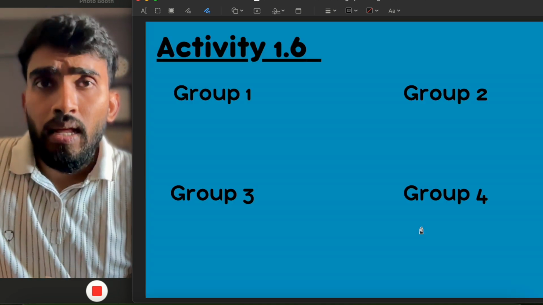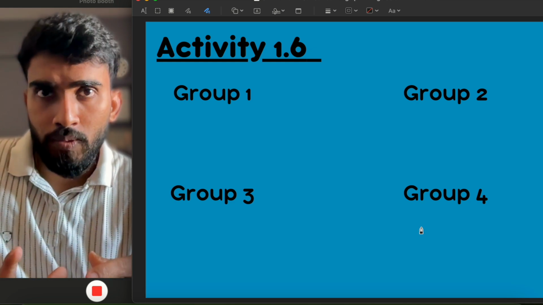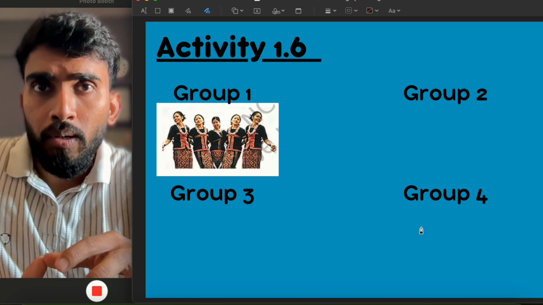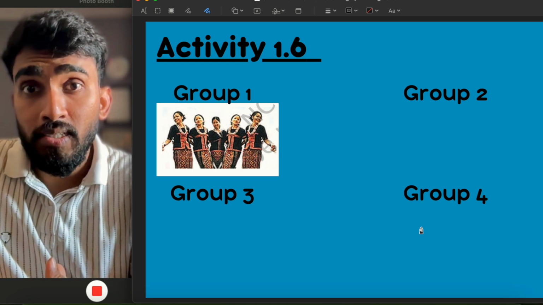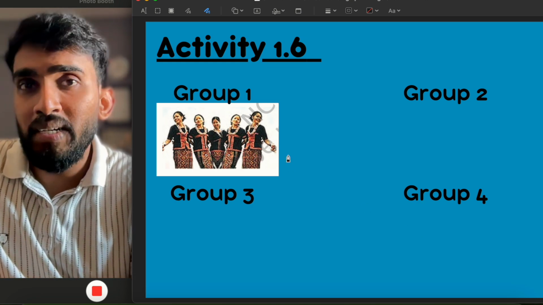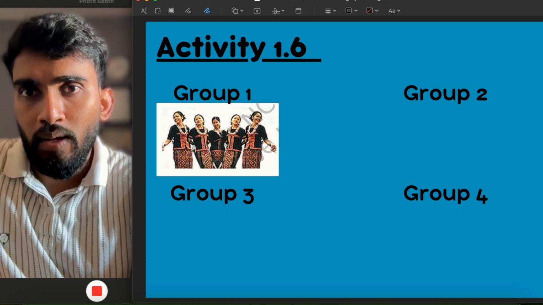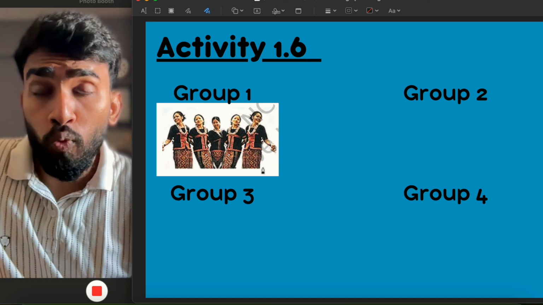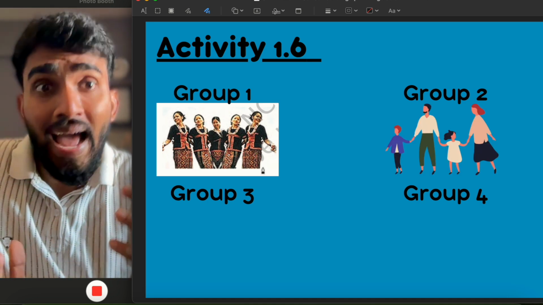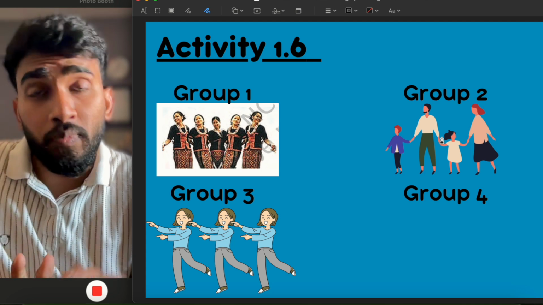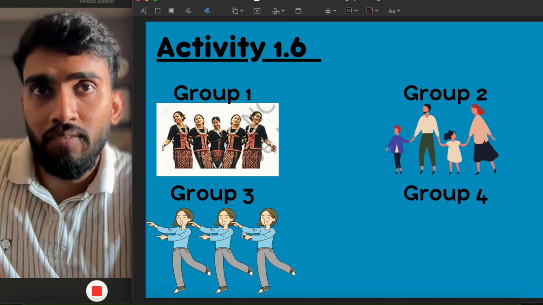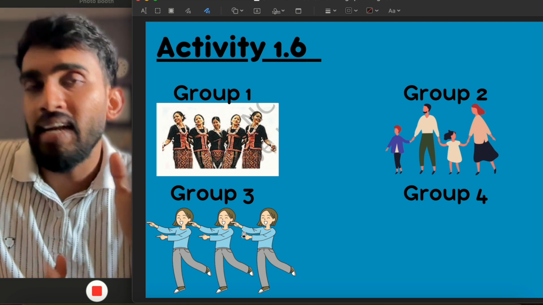So let us make four groups. Okay, four different groups. In group one, the members of the group will hold each other like this, like Idu Mishmi dancers, holding each other this way with their arms. Group 2 will hold each other with their hands like this, and group 3 will touch each other with the help of just their fingers. They will just touch each other standing in a line.